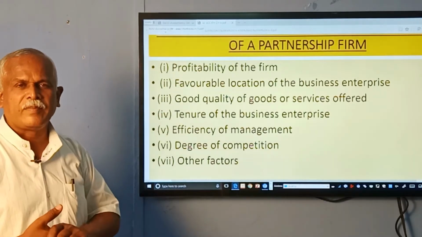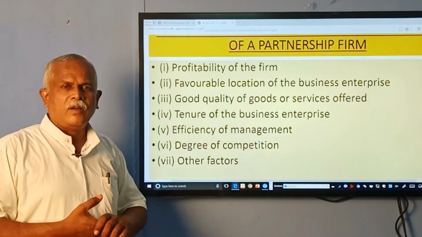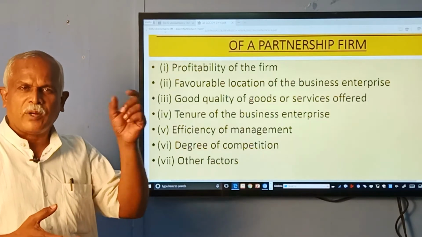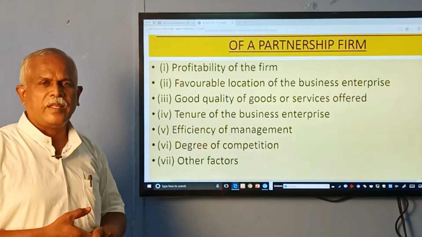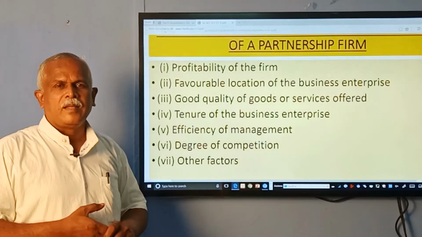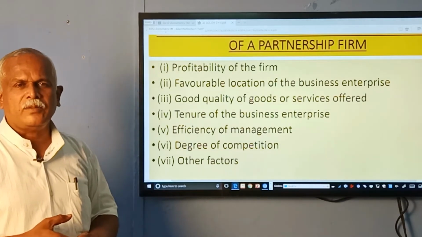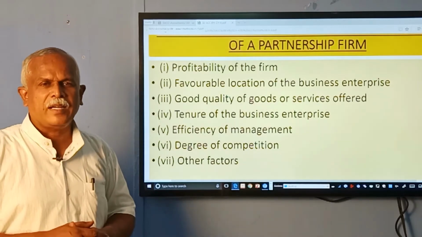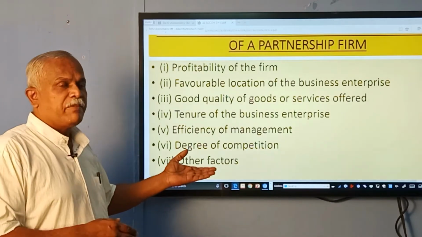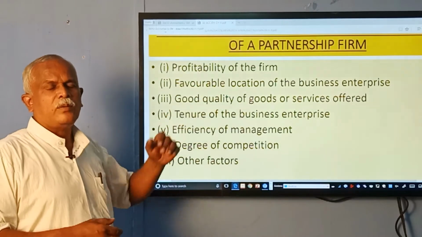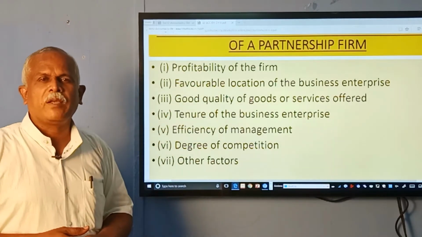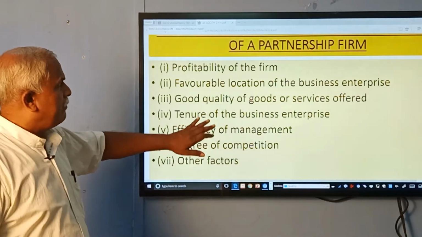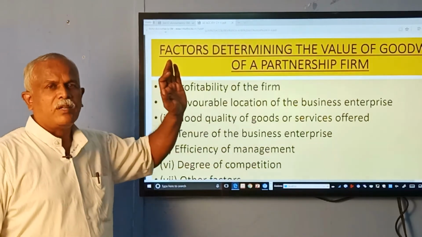That is trademark. Copyrights or patents are registered for a particular company, and only they can use that patent. Legally, they are authorized to use it. If somebody else uses it, they can go to court and claim damages. Such factors also play a vital role in improving your goodwill. So these are the various factors which affect the value of the goodwill of the firm.